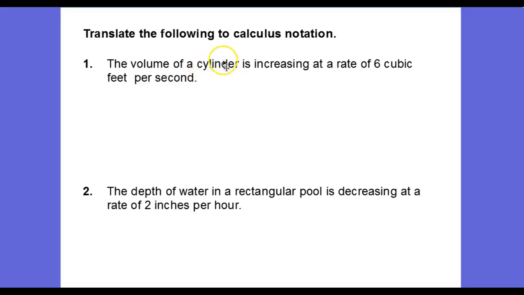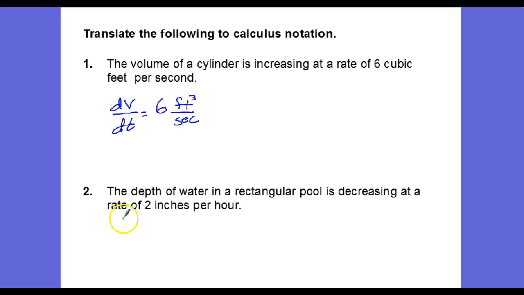That just tells me what type of volume formula I would be differentiating. But all I have to do here is simply write this using calculus notation. And so I'm going to write dV/dt equals 6, and this is very important. Don't forget the units. 6 cubic feet per second.